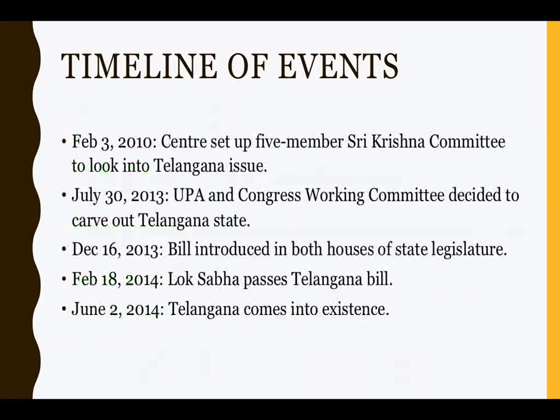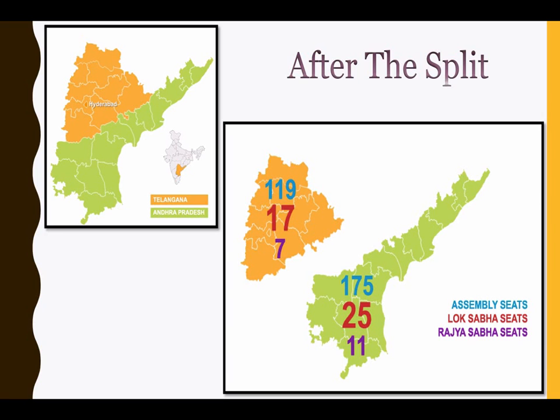Okay guys, now that you've had a basic understanding of how Telangana came into existence, when it came into existence, and the processes related to that, let's move on to what happened after Telangana came into existence. After the split, it got divided into this zone. This comprises the coastal Andhra, as mentioned earlier, and this is the Seema or the Rayalaseema portion of it. The Rayalaseema also borders Karnataka, and Seema, the coastal Andhra, is naturally in the coastal region.